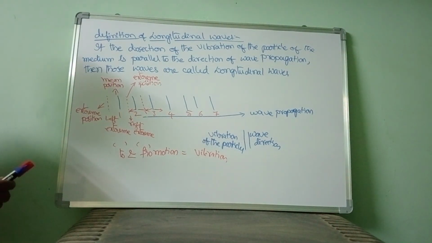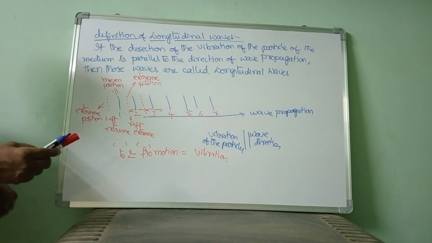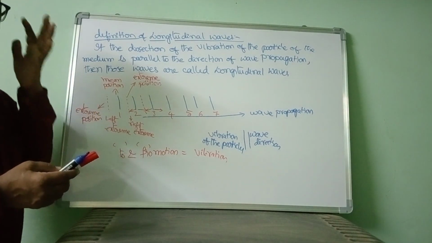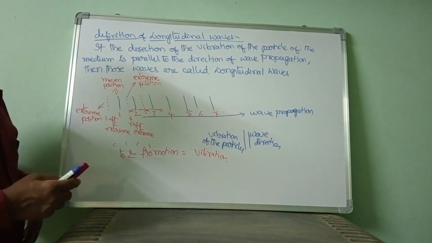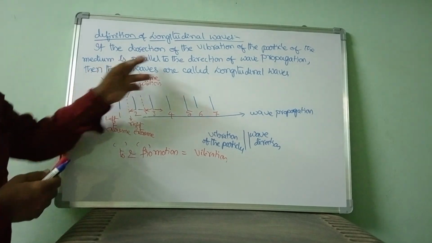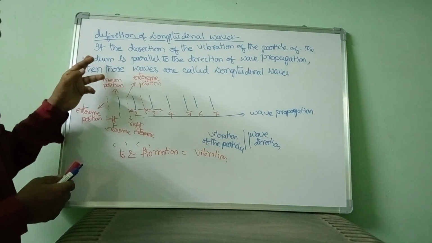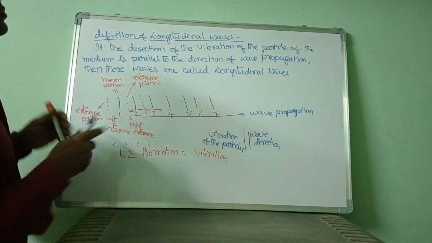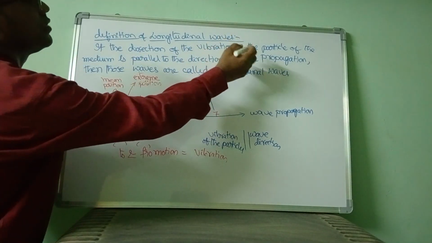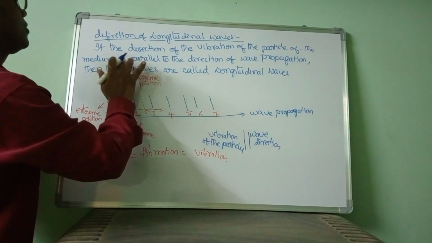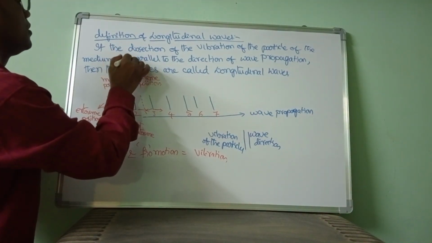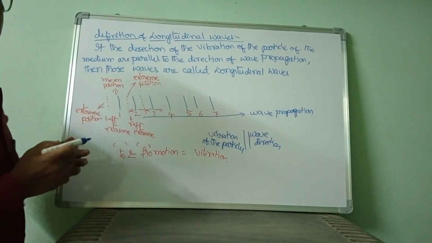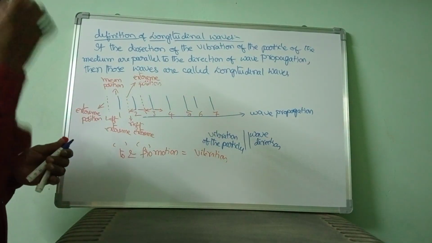In longitudinal waves, compressions and rarefactions are formed. I already explained longitudinal waves in the previous session. So this is the definition of longitudinal waves. If the direction of the vibration of the particles of the medium is parallel to the direction of wave propagation, then those waves are called longitudinal waves. Copy this.